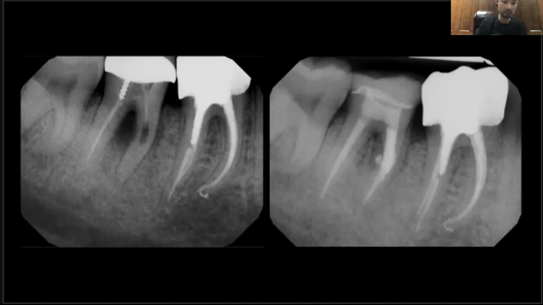And even though the prognosis looks not the best, sometimes it heals. If you make a proper diagnosis, this is coming from the root perforation and primary endo. So if you can do proper endodontic treatment, that's going to help the body heal in a better way. And no bleeding on probing was found. The patient was periodontally maintained at a 4-month interval throughout the entire treatment by his general dentist as well.